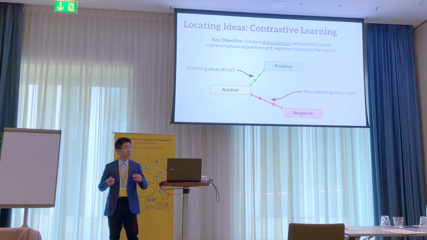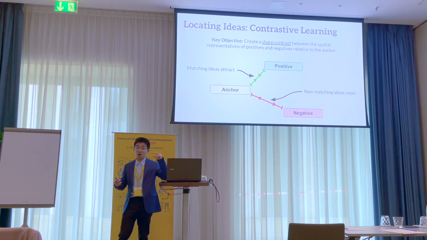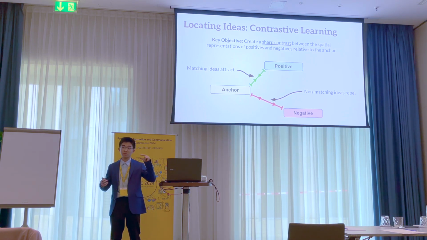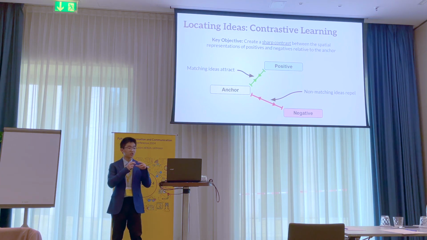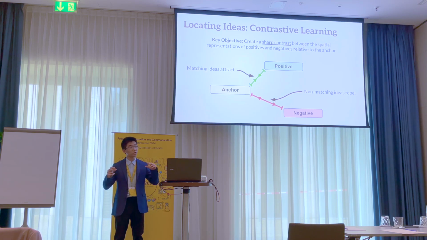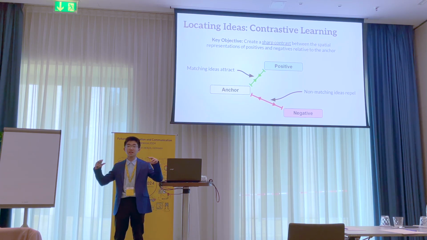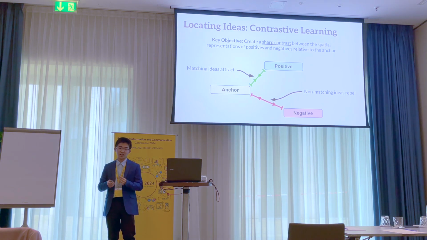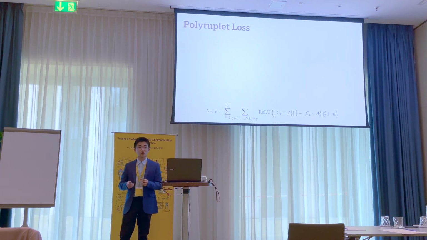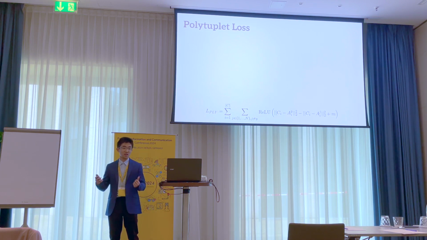So effectively, this means if we have a 2D representation as shown here, we have an anchor, which in our specific case would be the prompt and the context. We want this to be very close to the positive or the correct answer. And during training, we also want to make sure that the anchor is being repelled from the negative, which is the incorrect answers.